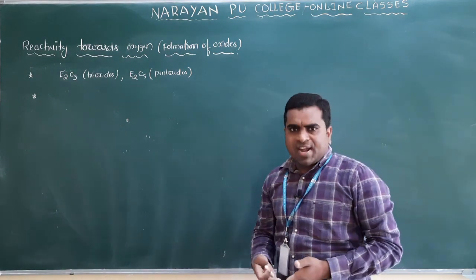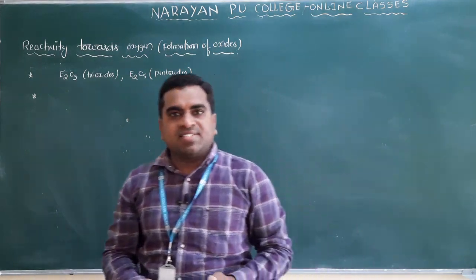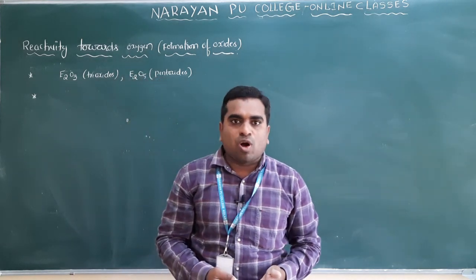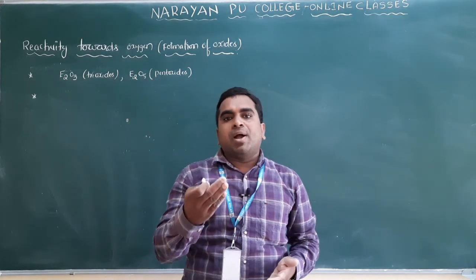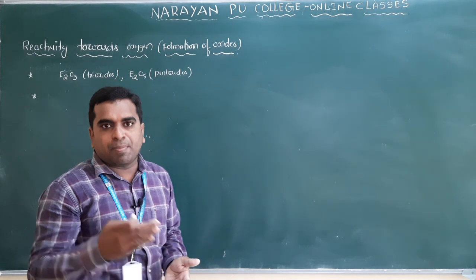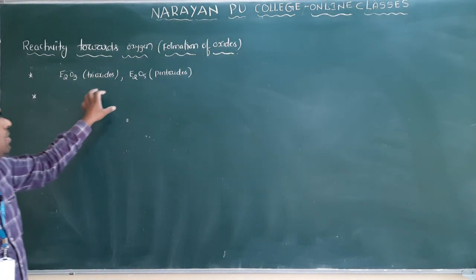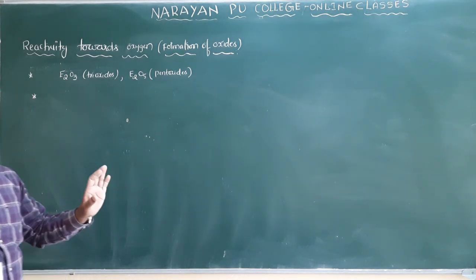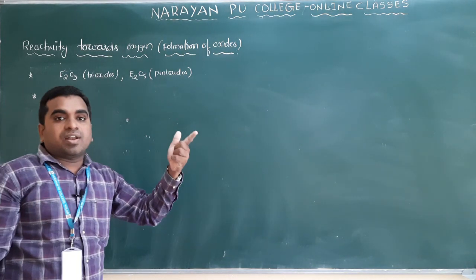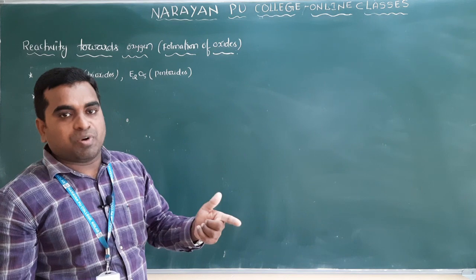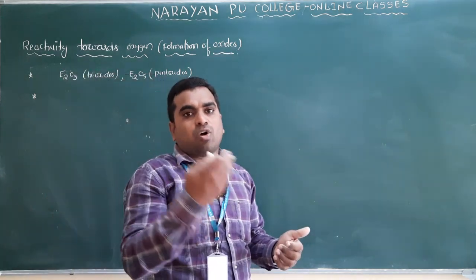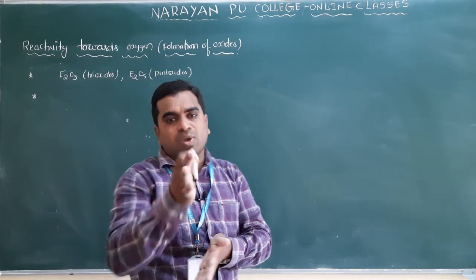Next point: nitrogen forms many oxides, because nitrogen has the capability to form p pi-p pi multiple bonds. So nitrogen can form many more oxides compared to the other elements of the 15th group. Why? Because the other elements cannot form p pi-p pi multiple bonds, as we have already discussed.